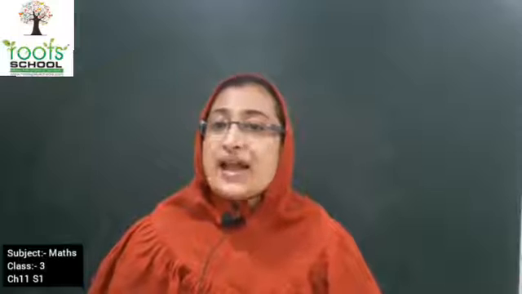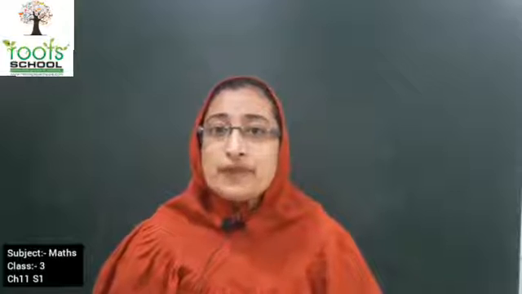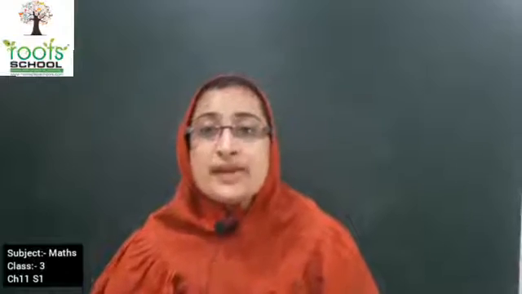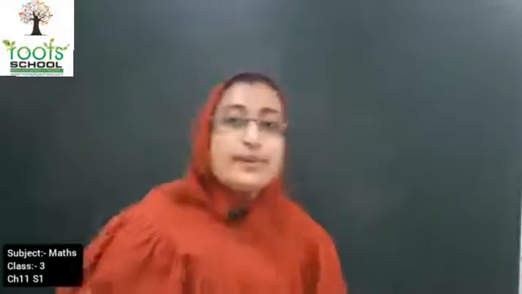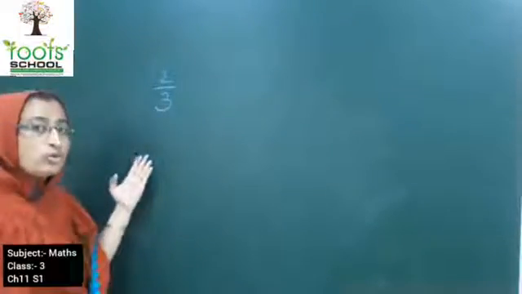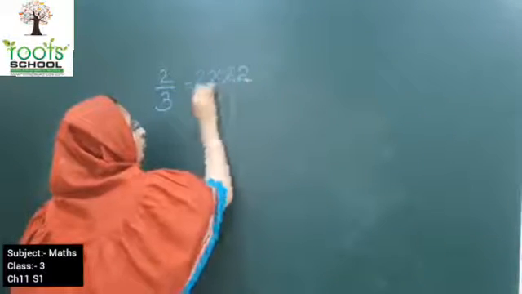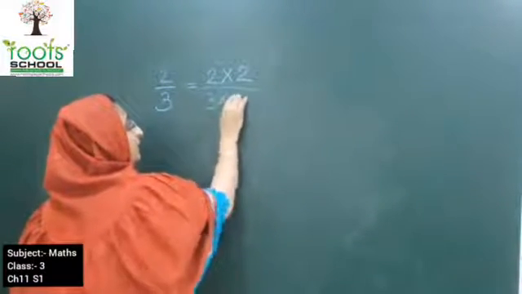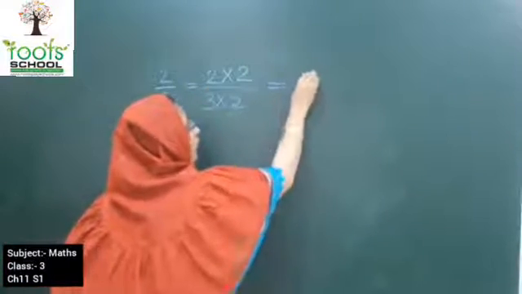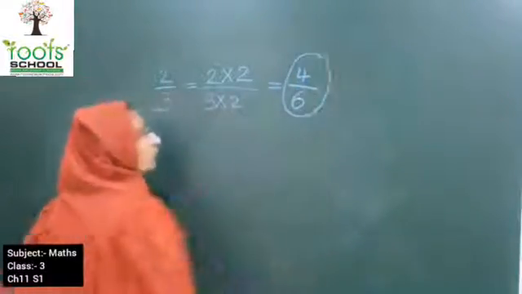Okay kids, now let's move on to practice zone 3. Equivalent fractions. What do you mean by equivalent fractions? When we multiply the numerator and the denominator by the same number. Okay, so let's solve this fraction. What is it? 2/3. Now kids, when you multiply it by 2, the numerator as well as the denominator, 2 2s are 4 and 3 2s are 6. So this is one equivalent fraction which you have got.